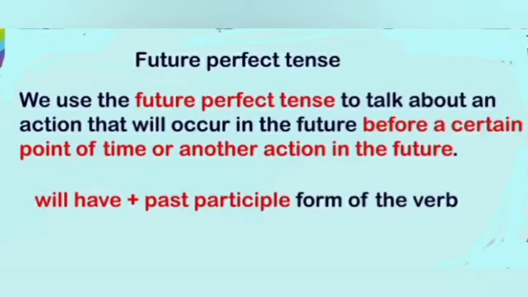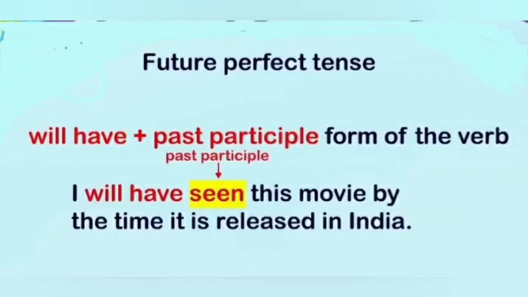And the structure of future perfect tense is will have or shall have plus past participle form of verb. Let's see the example. I will have seen this movie by the time it is released in India. Here we use will have with I, and you can also use shall have with I. And then third form of verb, seen. And after third form of verb, write the object. So the answer is I will have seen this movie by the time it is released in India.